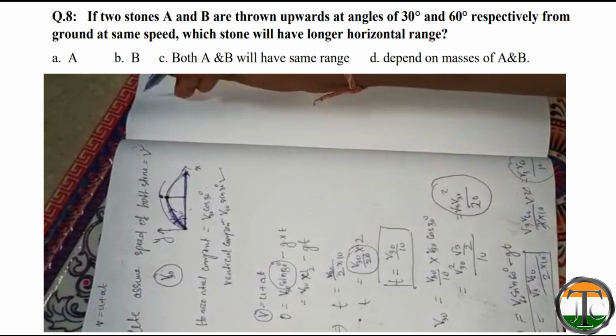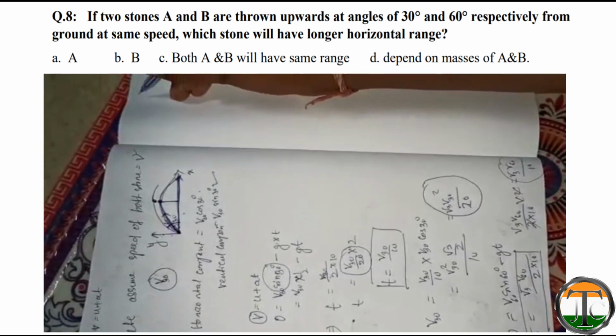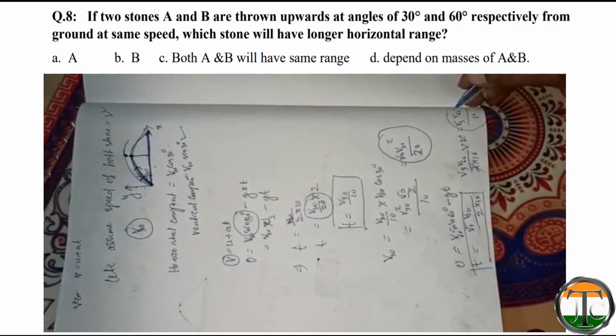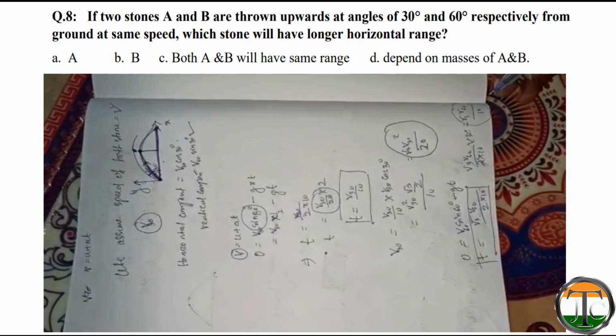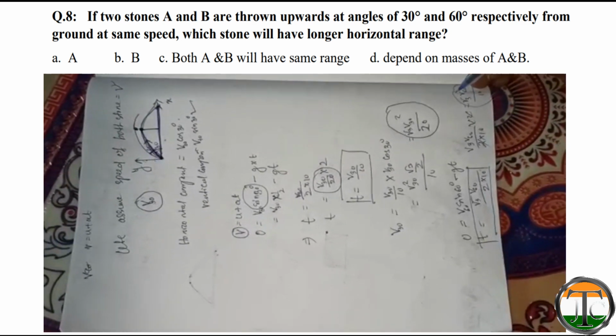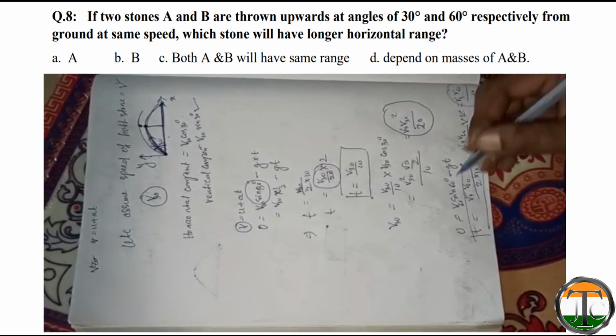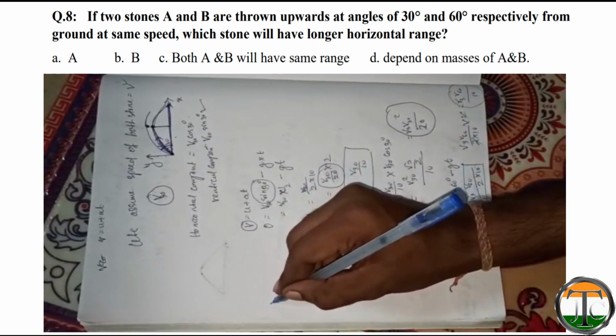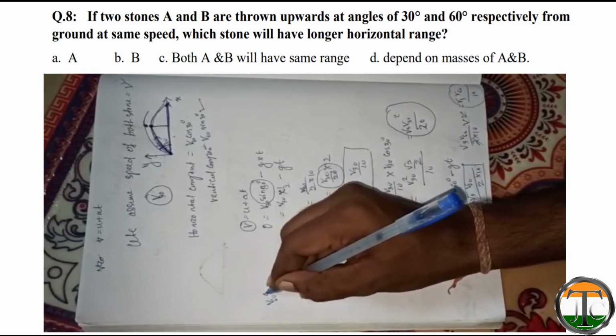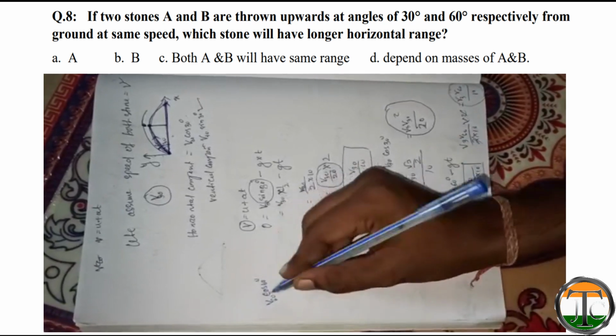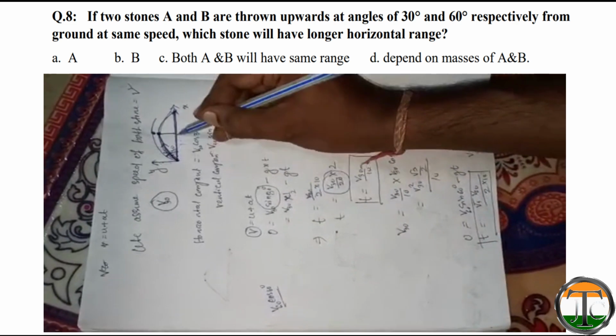This is the total time taken, but the horizontal component is doing the work to move the horizontal distance. So the horizontal component is v60 cos 60 degree. This is the velocity along the horizontal.